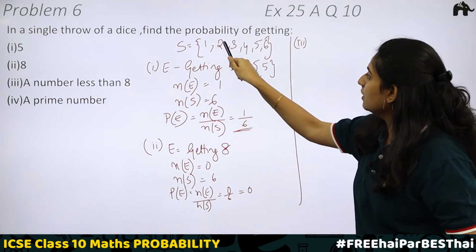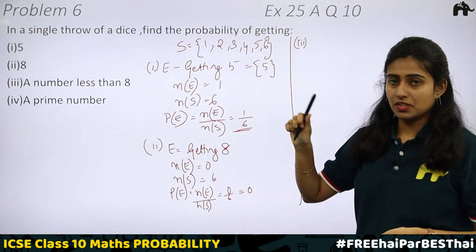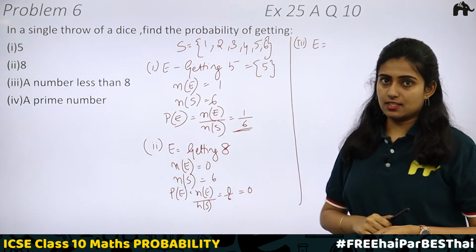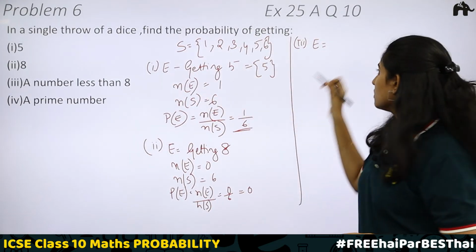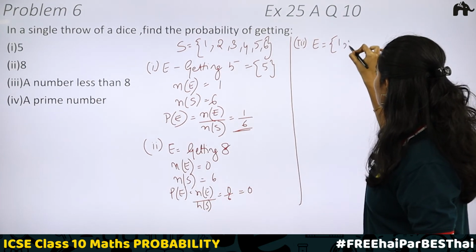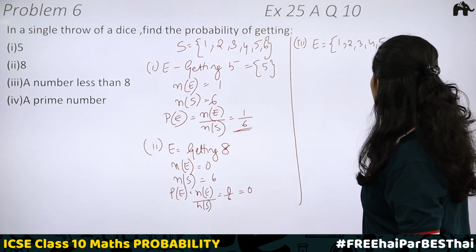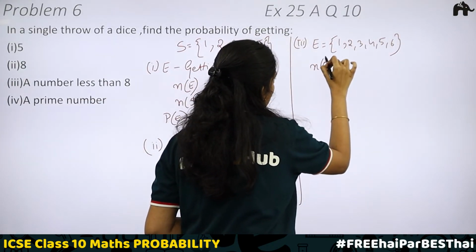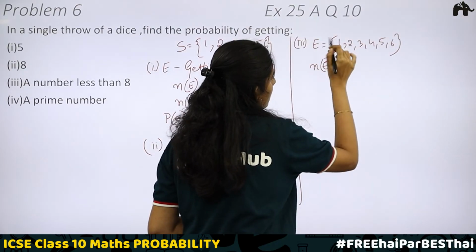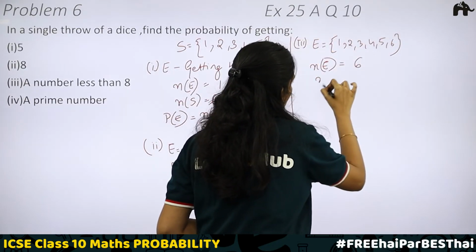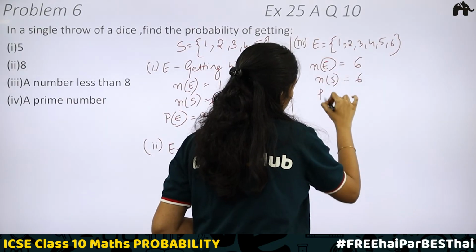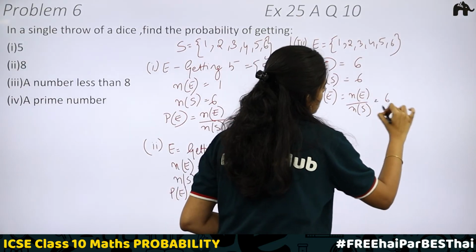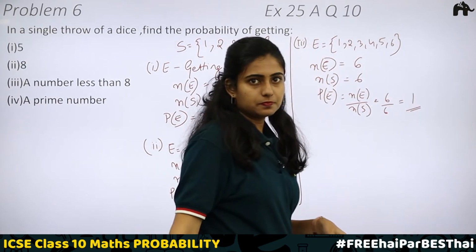Now, the third part, a number less than 8. Here, what are the numbers? 1, 2, 3, 4, 5, 6. In this event, what are the numbers that is less than 8? All of these numbers are less than 8. So, the event includes 1, 2, 3, 4, 5 and 6. Therefore, the number of outcomes of the events is equal to 6. Total number of outcomes is also 6. Probability of the event will be equal to N of E divided by N of S, which is 6 by 6 equal to 1.